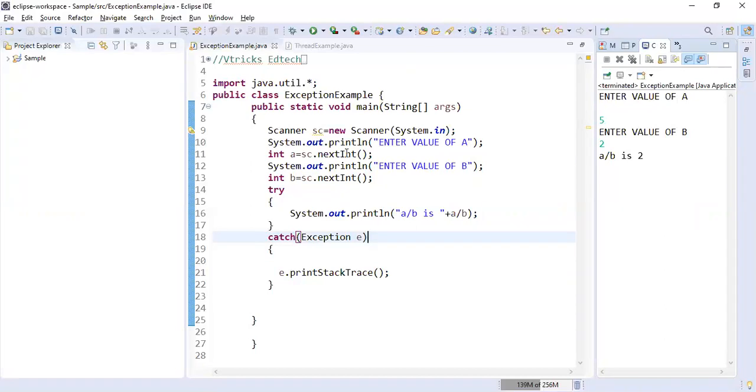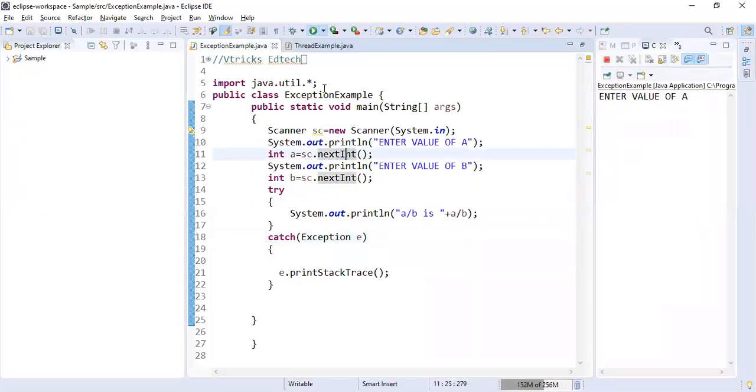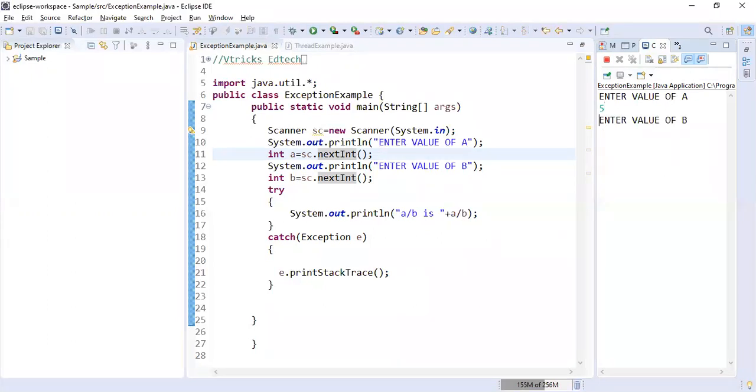Great. Now I try to run it once again. I run the command and it says enter the value of A. The A value is 5. Great. Enter the value of B. The B value is 0. Now what must be the output? 5 by 0 is infinite, so it must not show any output. So what does it show? It must be handled, right? So I'm trying to handle it.